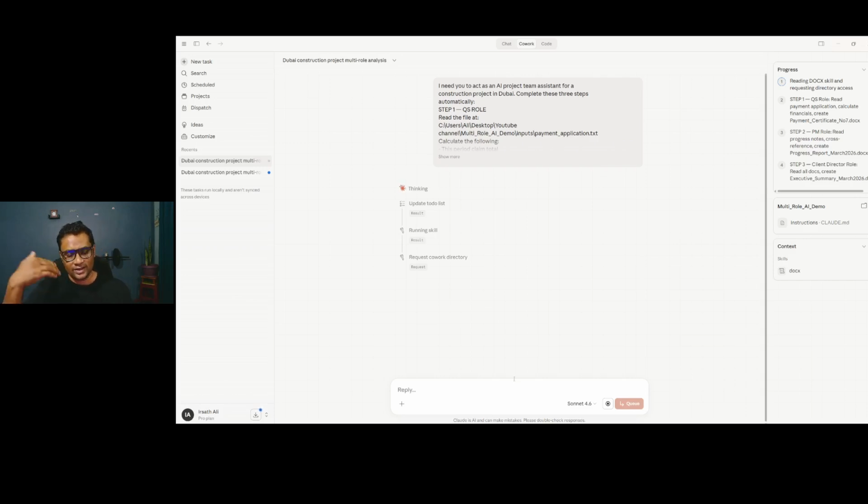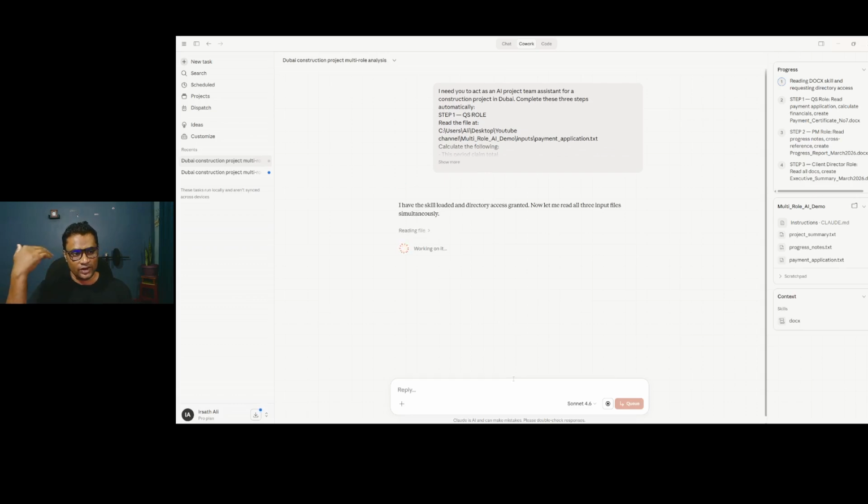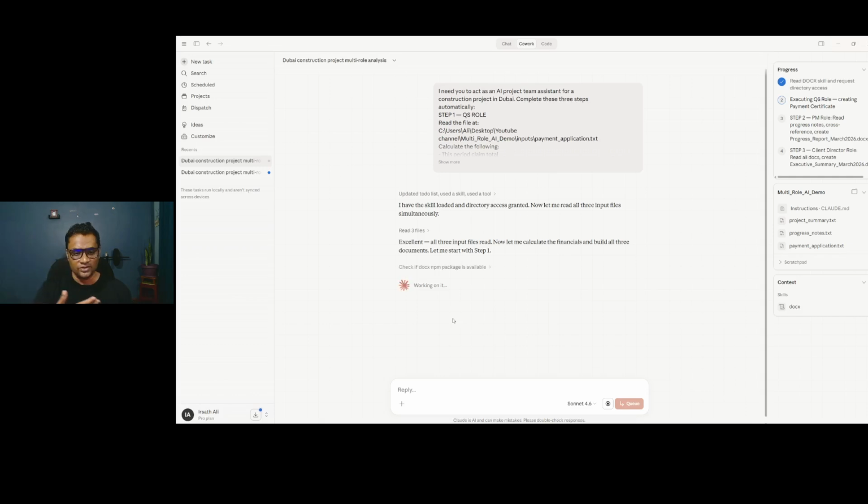You can set up a directory in customize already. You can give some permissions to all these directories, but I'm manually doing it here. All these directories can go here and there, and you can give permissions at the beginning. Mail sending, WhatsApp channels, right? If a PM wants to send a WhatsApp message to a QS, it can also be automated now. The PM doesn't need to send any WhatsApp message.